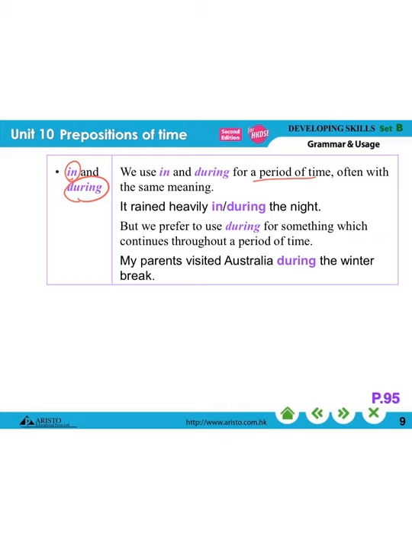If we really want to talk about something which continues throughout a period of time, we use during. My parents visited Australia during the winter break. That means from the start of the winter break, from the start of that holiday until the end of it. We are talking about a period of time, so we use during. We use during with a period of time.